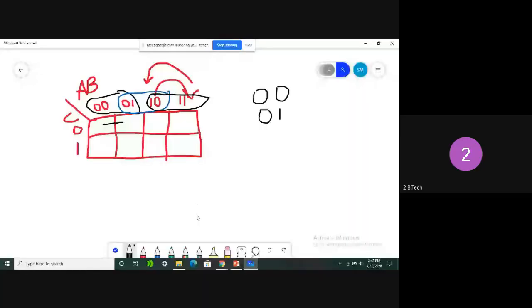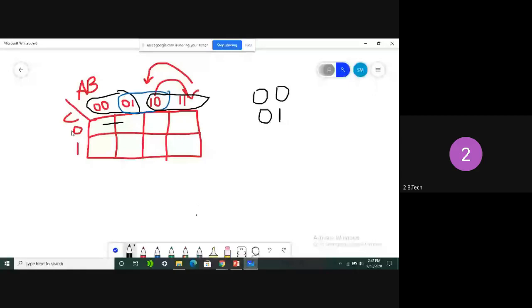I think these two are coming with C. In the entire value, only a single position, a single bit, is going to vary. That is called the adjacent property. If you compare side by side cells, in the entire value only a single bit is going to change. No problem with the places. Only a single bit can vary.